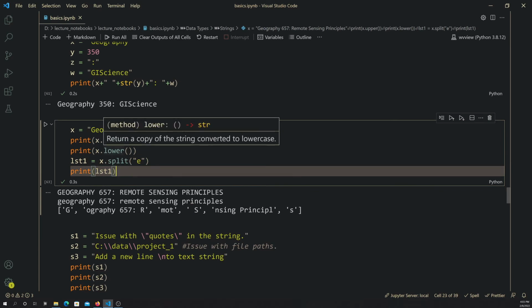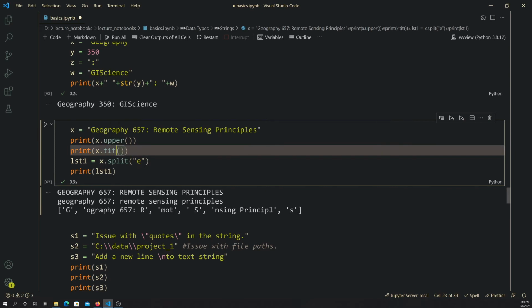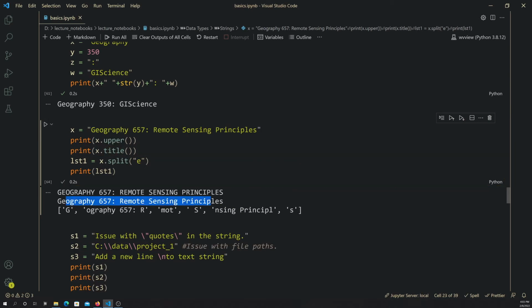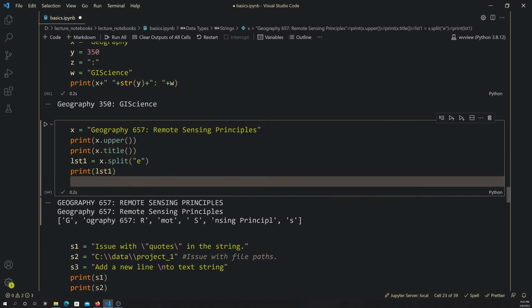Then there are other methods. So for example, title is a method, and that will convert it to title case, as you can see here, which it already is in title case, so it actually didn't do anything. And here I'm just printing those, but obviously that result could be saved to a variable. So you could do something like y is equal to...